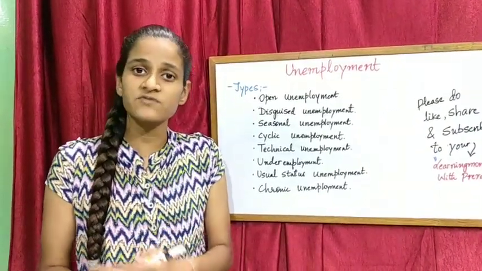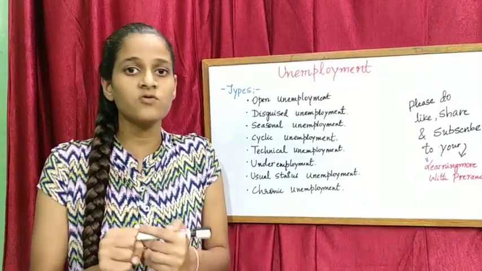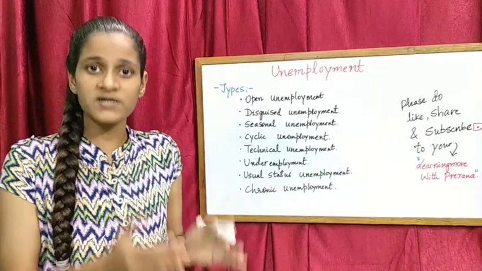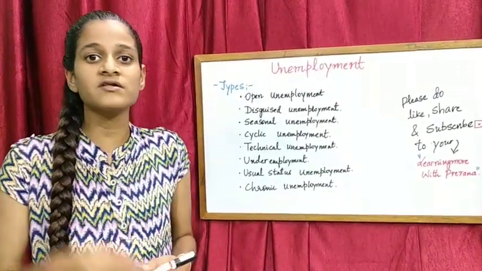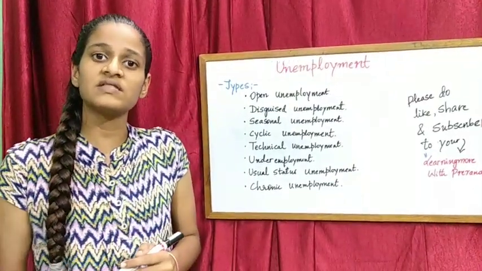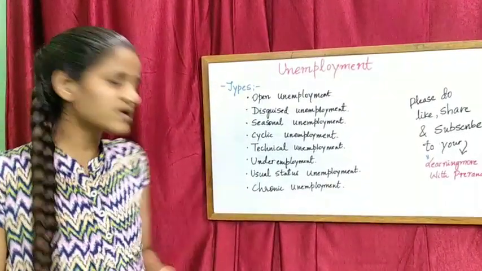The labor intensive technique is where an individual involves human beings for production. So rather than the labor intensive technique, people go to the capital intensive technique, and due to this there is technical unemployment.